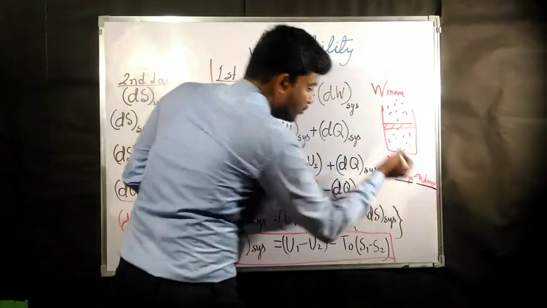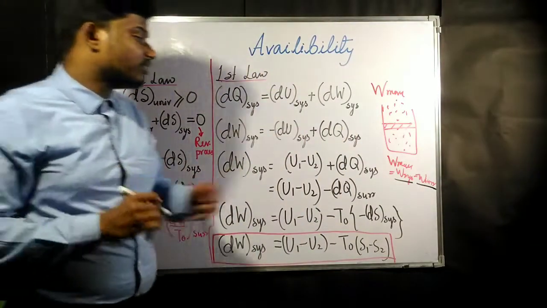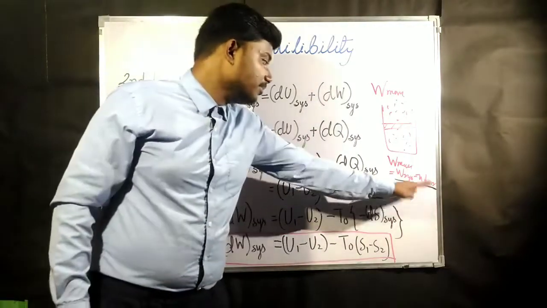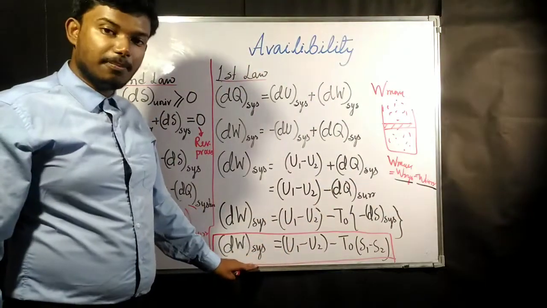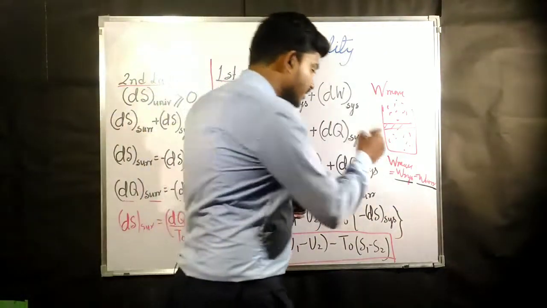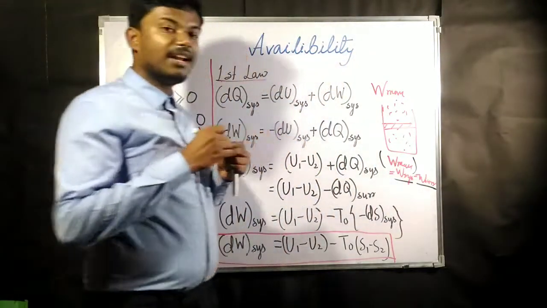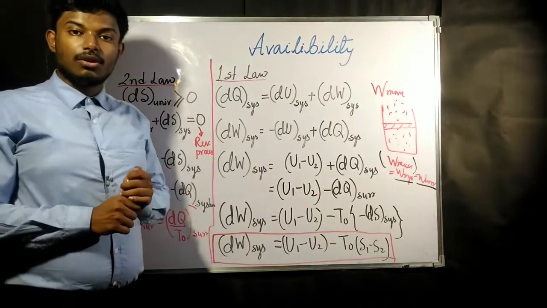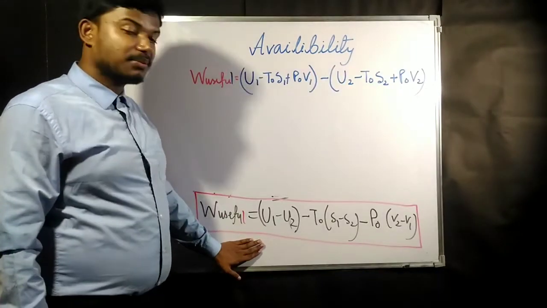Now in the next board we are going to see what is going to be W surrounding. Once we find W surrounding, we can subtract this W surrounding from W system, then we get W max, which is our requirement. W max is the value of availability, the final expression of W useful.